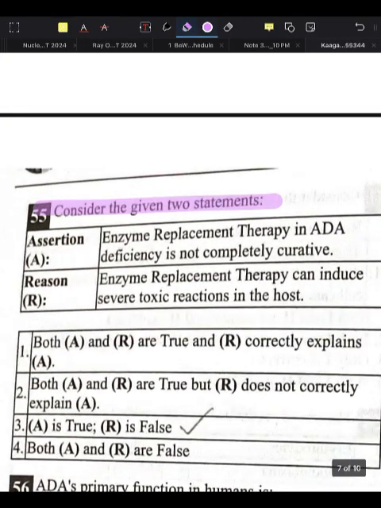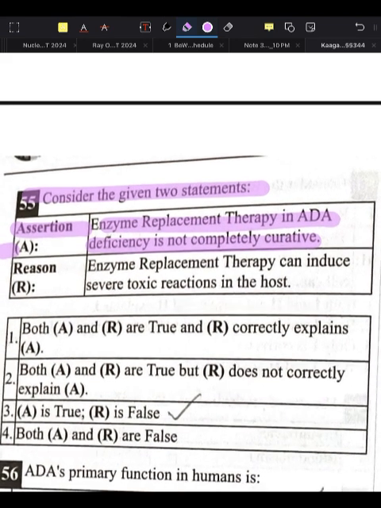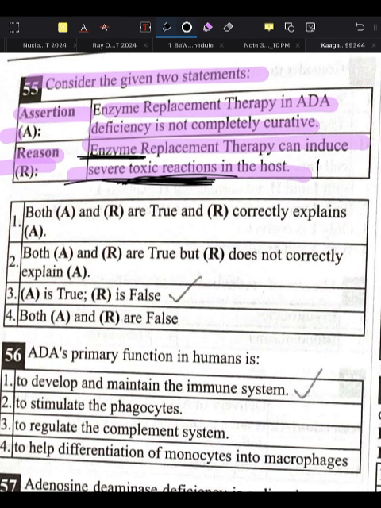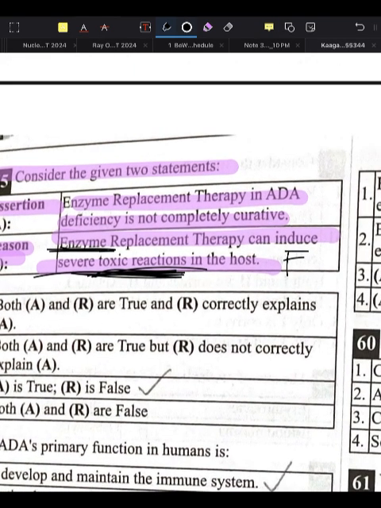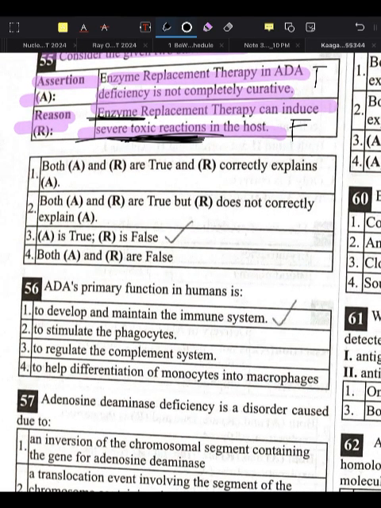Next, consider the given two statements. First, assertion: enzyme replacement therapy in ADA deficiency is not completely curative. Yes, this is a true statement. Reason: because enzyme replacement therapy can induce several toxic reactions in the host. This is a false statement, and the assertion is a true statement. It is not completely curative.